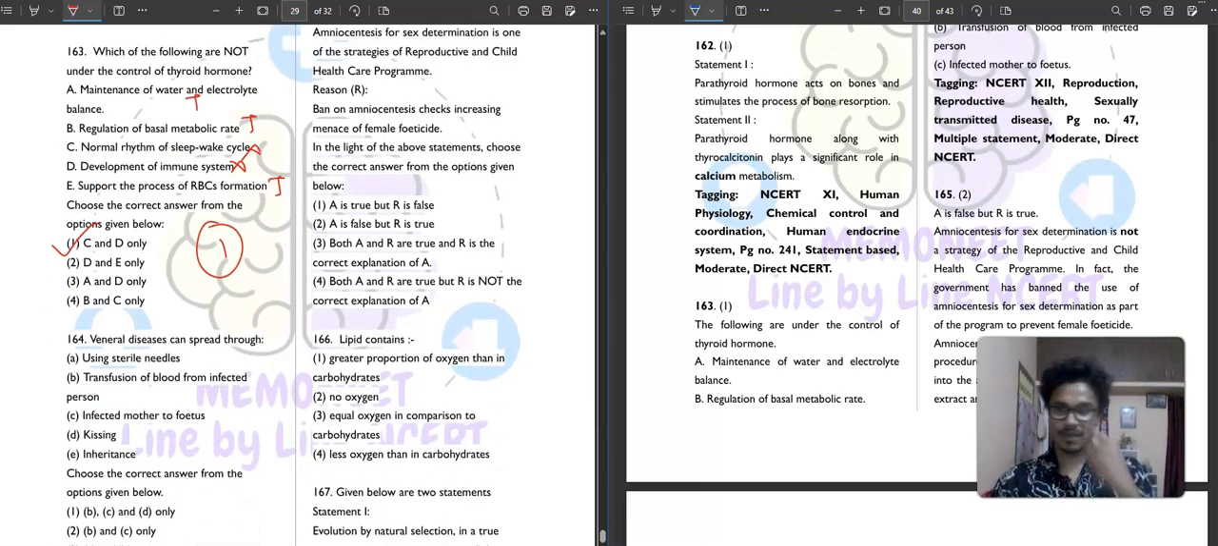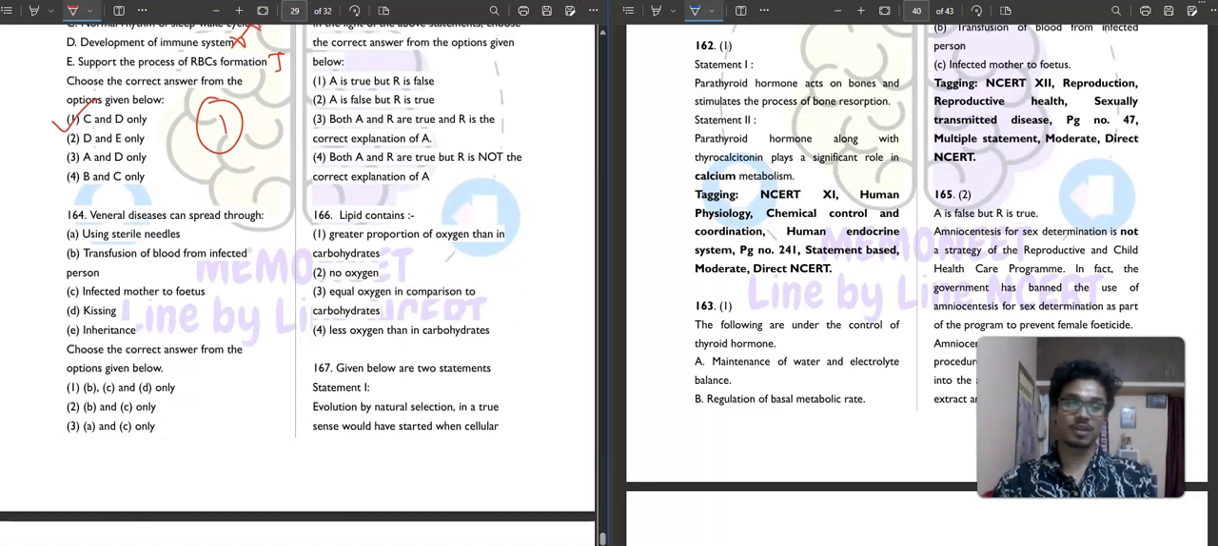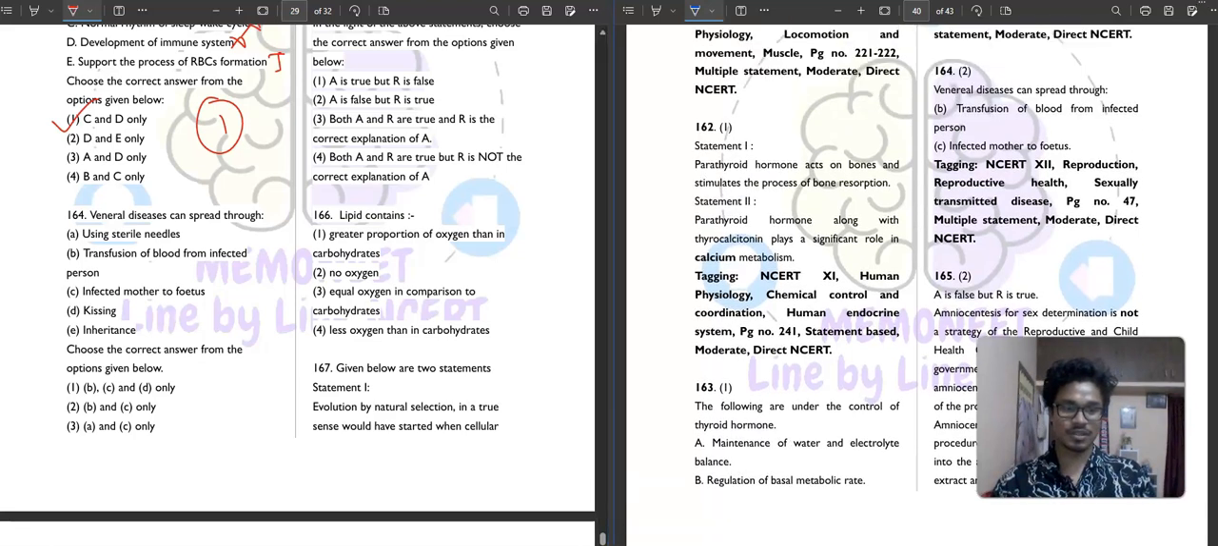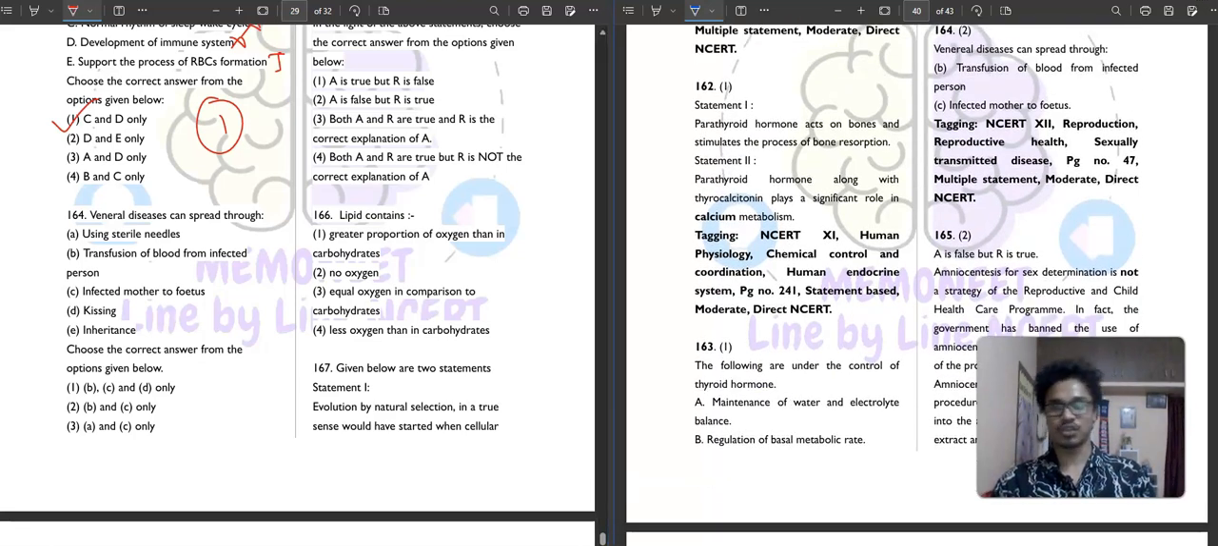It is saying that venereal disease can spread through... First, tell me what you mean by venereal disease. Venereal disease means those diseases which are transmitted through sexual contact. Sexually transmitted diseases are called venereal disease in another language. Okay, so venereal disease can spread through using sterile needle.